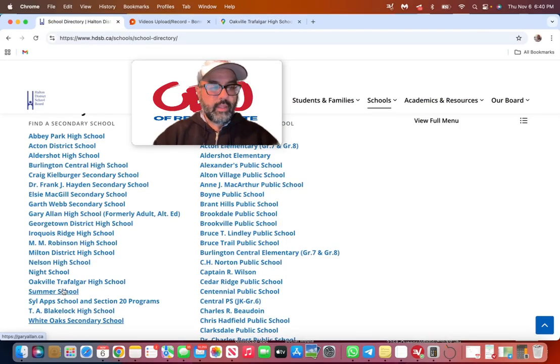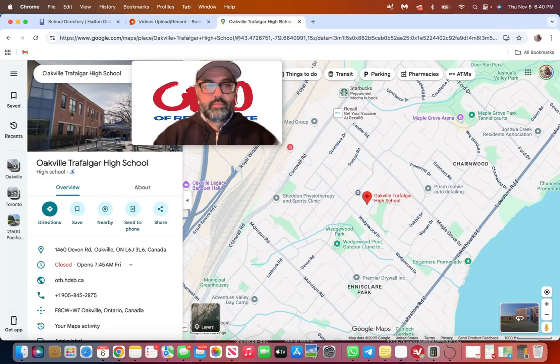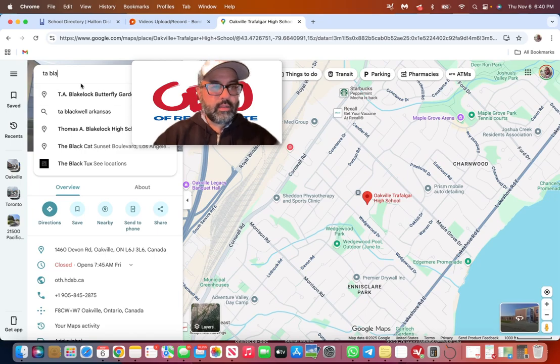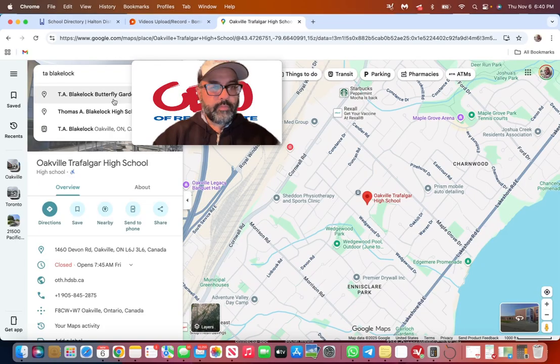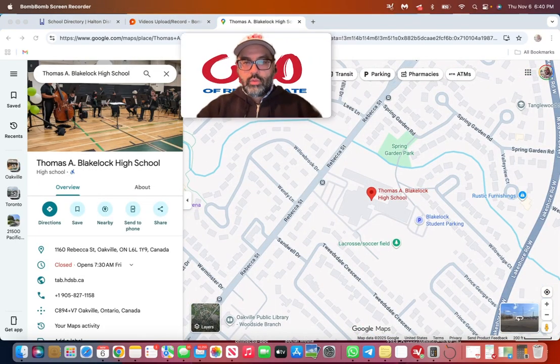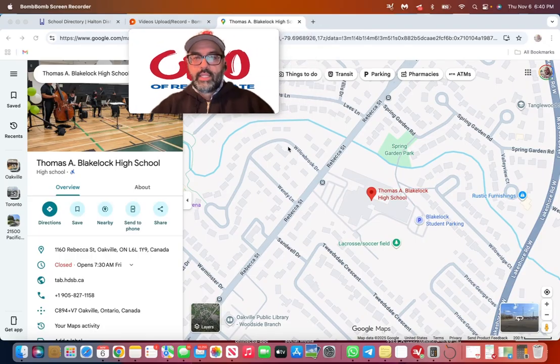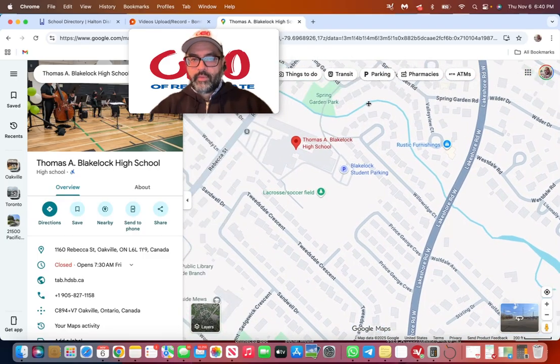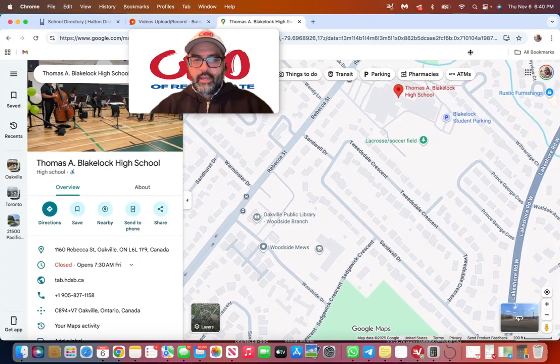Okay, so next on the list, we've got T.A. Blakelock. T.A. Blakelock is an interesting one. So let's take a look at T.A. Blakelock High School. This one is basically, let's call it South Oakville. Again, it's a southern high school, closer to the lake.